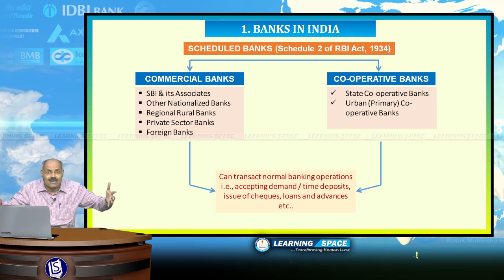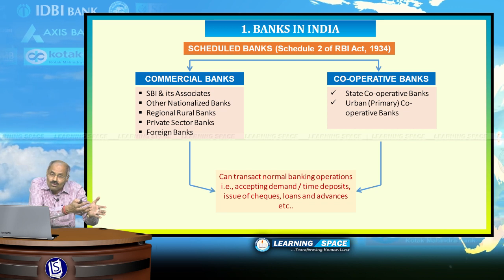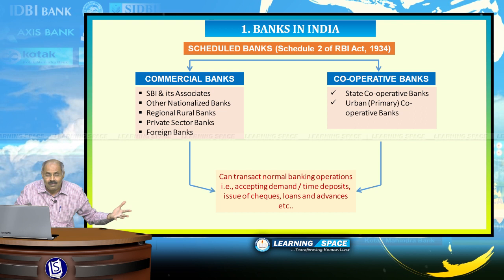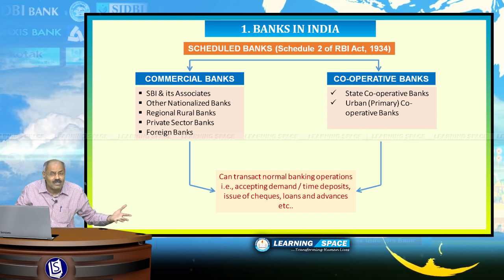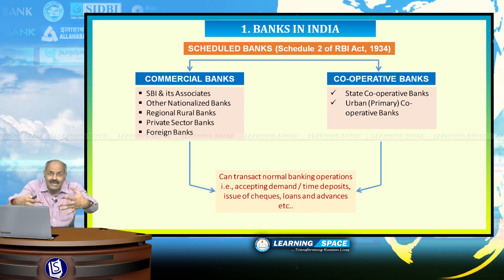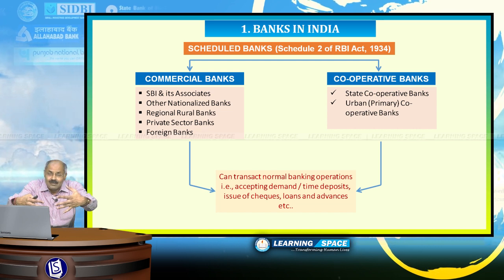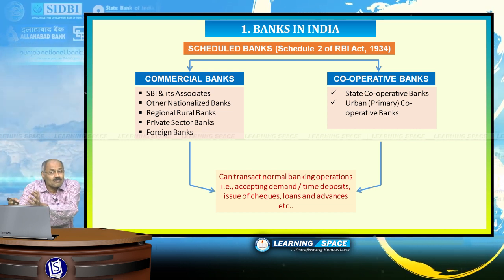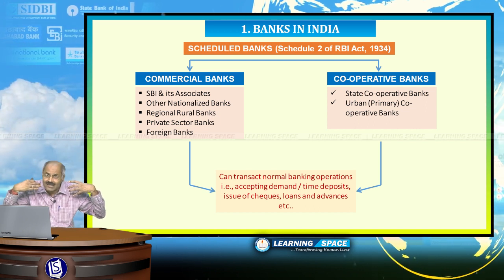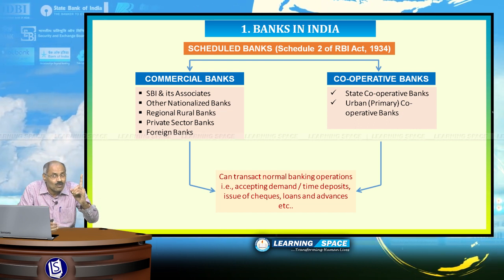What is the main difference between commercial bank and cooperative bank? In commercial bank, profit is the motto, and the main theme of cooperative bank is mutual benefit. Cooperative banks are formed with minimum 10 shareholders. All the shareholders should get benefit, that is mutual benefit. That is the main theme of cooperative banking system. All should get benefit depending on their shares. But the motto of commercial bank is that profit is the only motto.